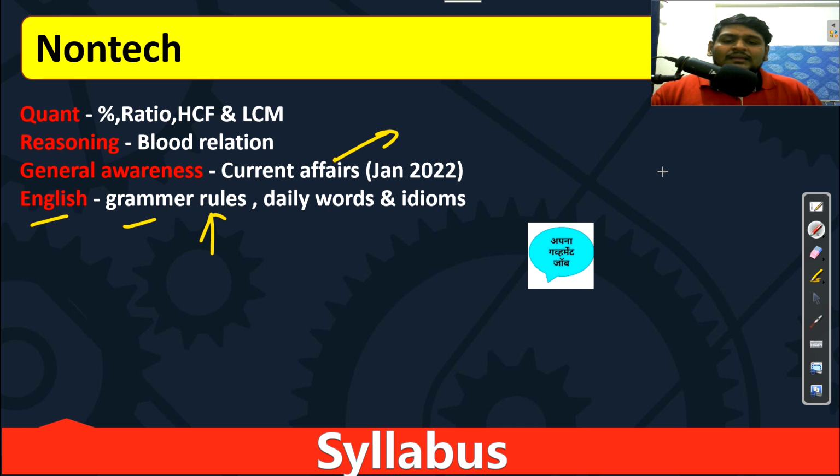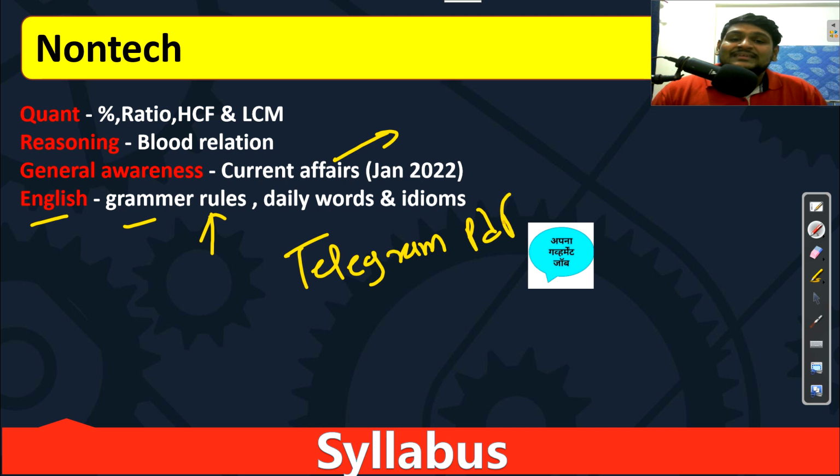Now other things we have, that is your Telegram PDF. So how can you utilize the daily Telegram PDF? From today, just join our Apna Government Job main Telegram channel. Daily you can see PDFs getting uploaded. So how can you utilize this? One PDF is of aptitude.